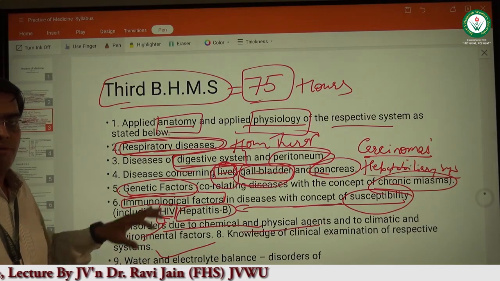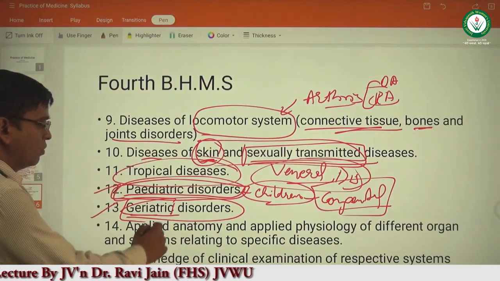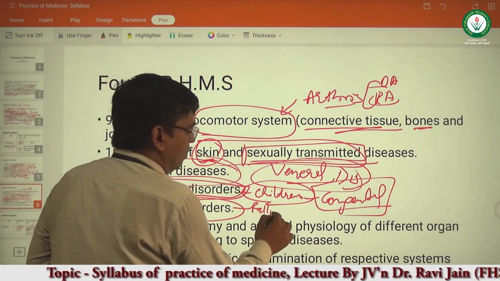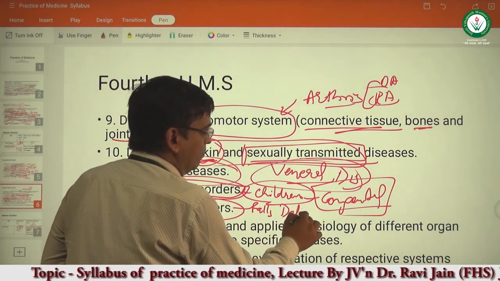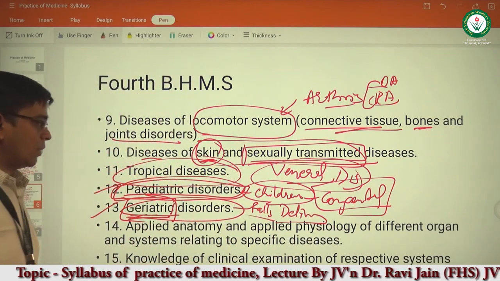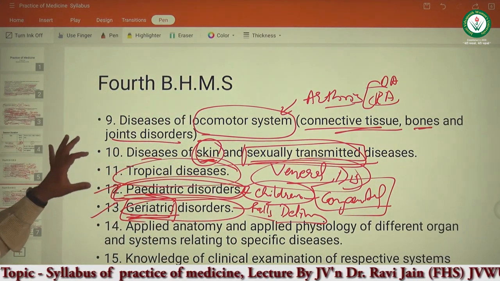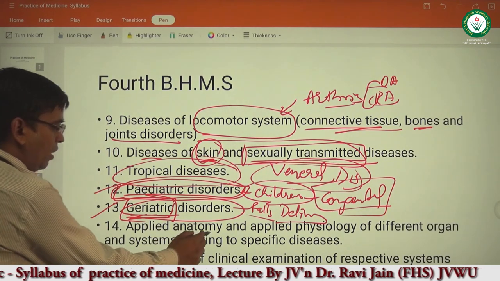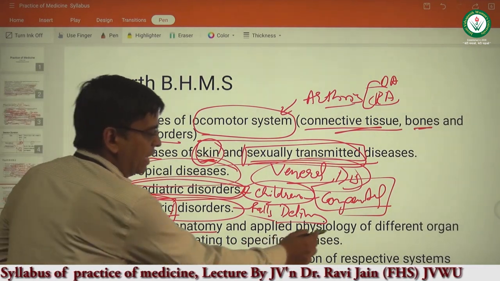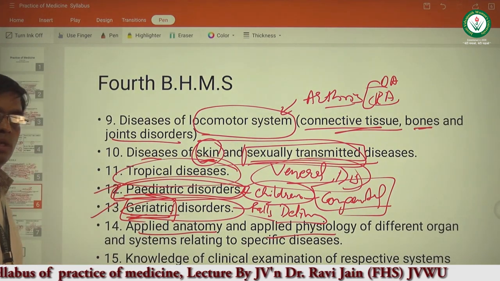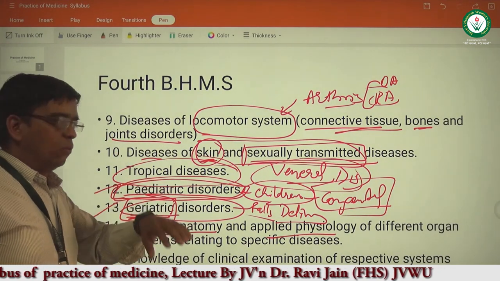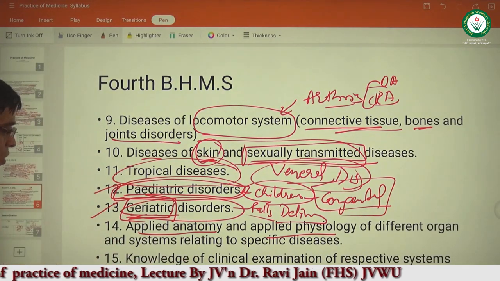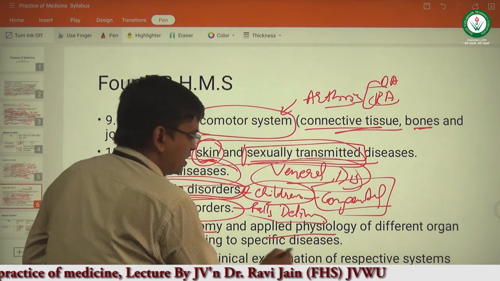And at the end, after the completion of disorders related to the old age population, we will be discussing about falls, we will be discussing about delirium and so on. So this was all about the topics we will be covering in BHMS 4th year. We will also be learning about the applied anatomy and physiology that I have just told you. That is common in both 3rd year and 4th year. We are going to discuss about the anatomy and the physiology and different organs and systems related to the specific diseases.